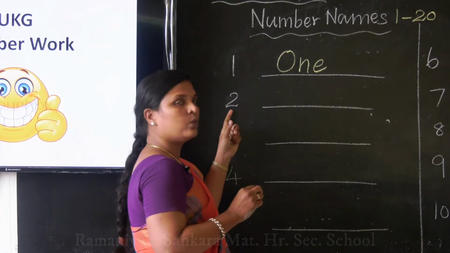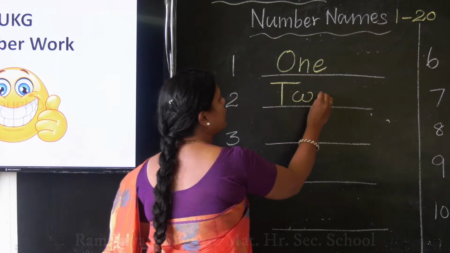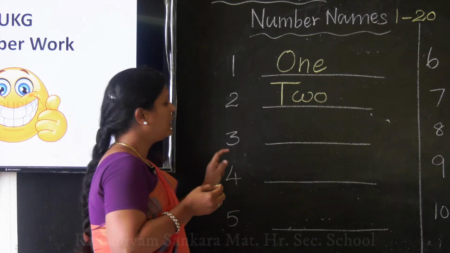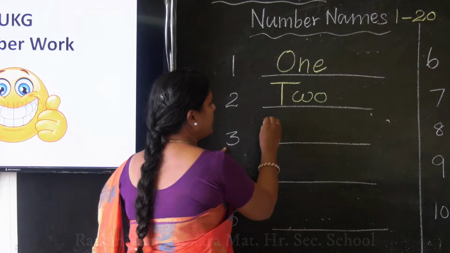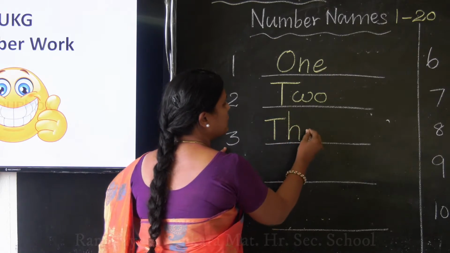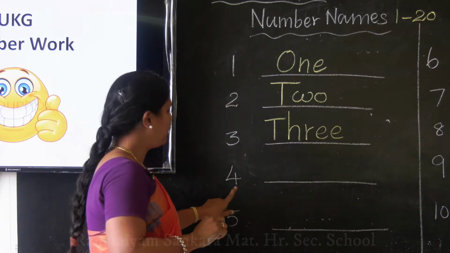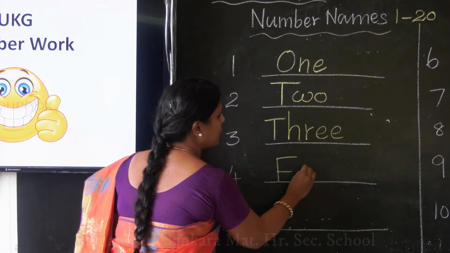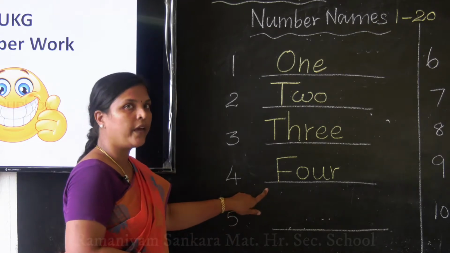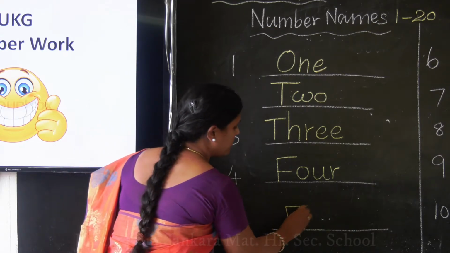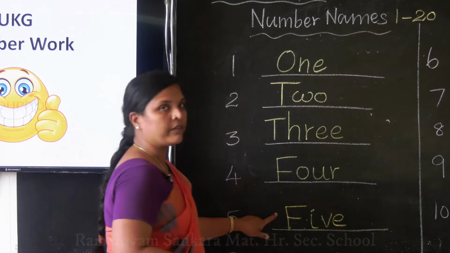2. How to write? T, first letter should be capital. T W O. Okay, 3. How to write the number name for the number 3? T, first letter capital. T H R E E, 3. Okay, 4. F O U R, 4. Okay, 5. F, capital F I V E, 5.